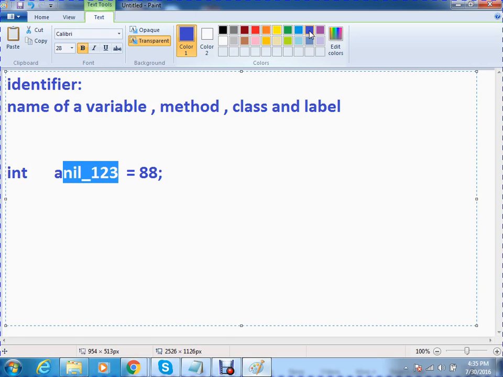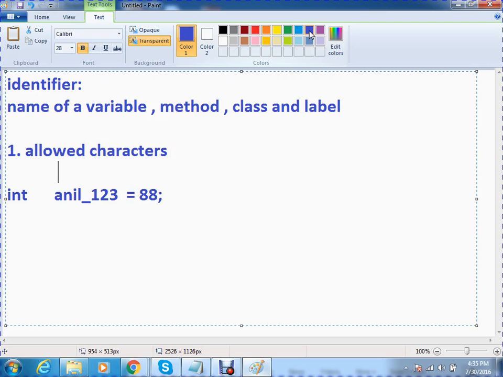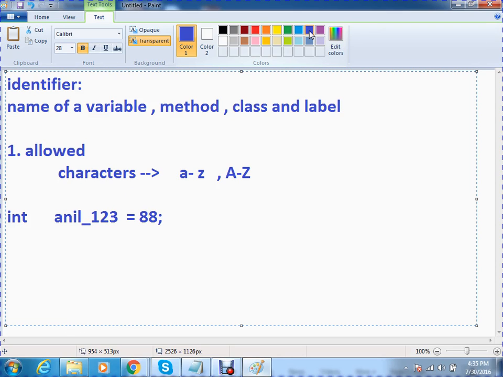Okay, observe here. Number one, it is a valid one. Because, observe here, the allowed characters are small a to small z, and capital A to capital Z. Now allowed digits: allowed digits are 0 to 9.